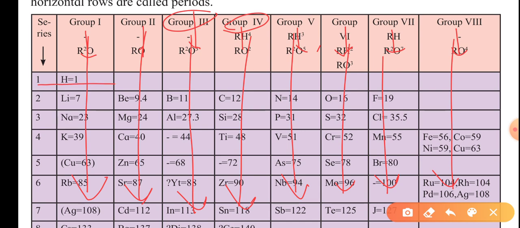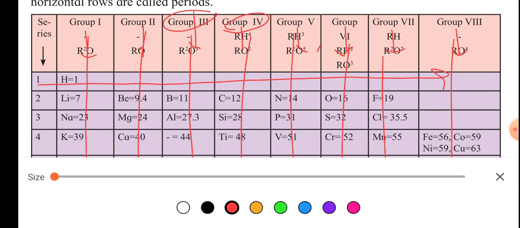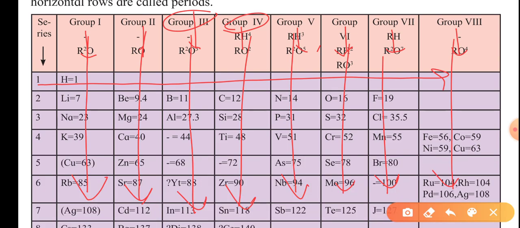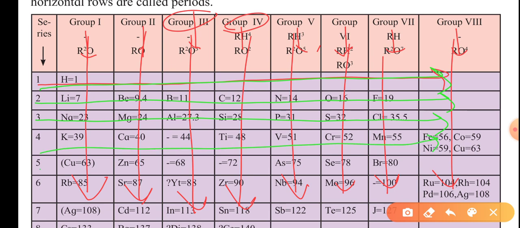And these horizontal rows, let me change the color so you can understand, are called periods. There were 6 horizontal rows, which means 6 periods.